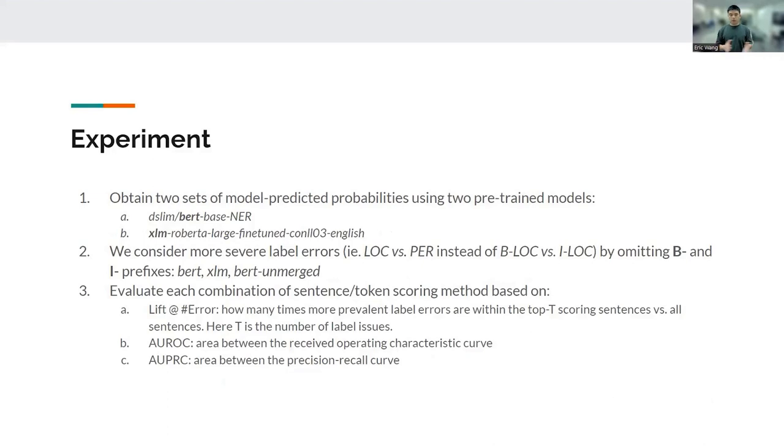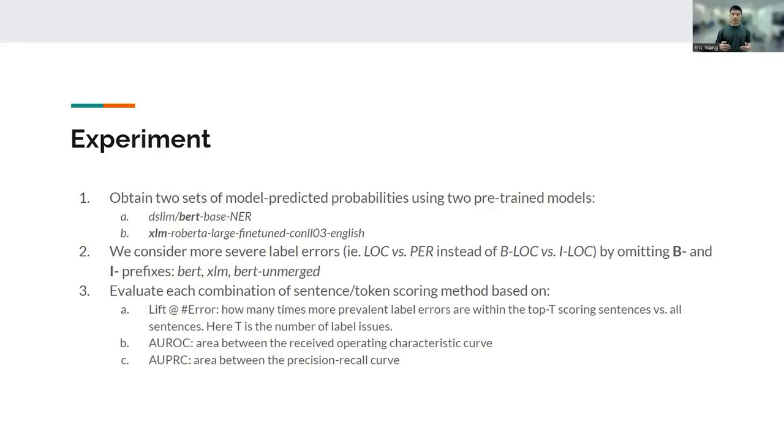And here we present the workflow of our experiments. First, we obtain 2 sets of model predicted probabilities using the 2 pre-trained models. The second step, we consider more severe label errors. For example, we consider location versus person instead of the beginning of a location entity versus the intermediate of a location entity. And we do it by omitting the B and I prefixes.